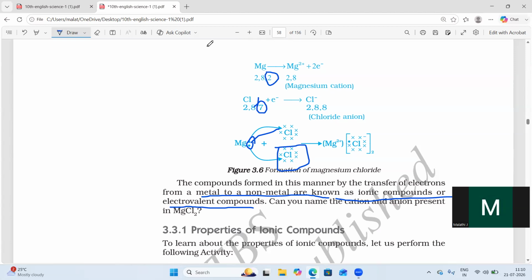We'll see next the properties of ionic compounds, and covalent compounds, using this electronic configuration.